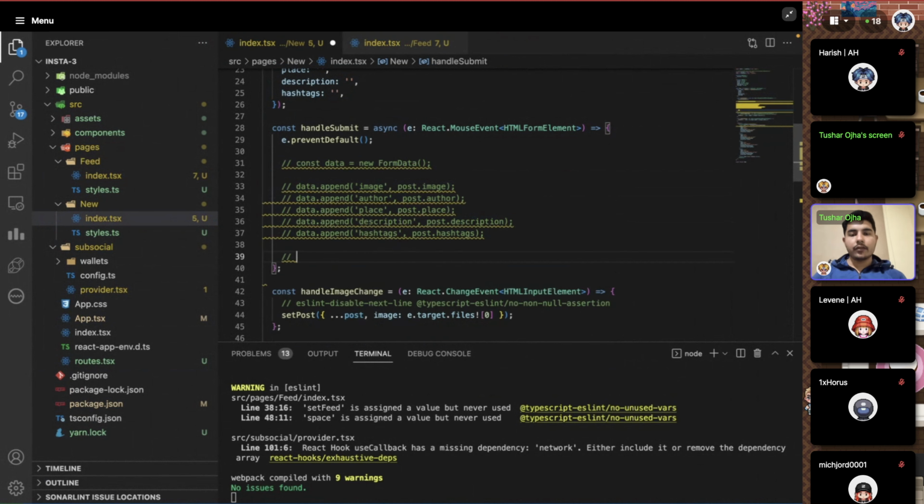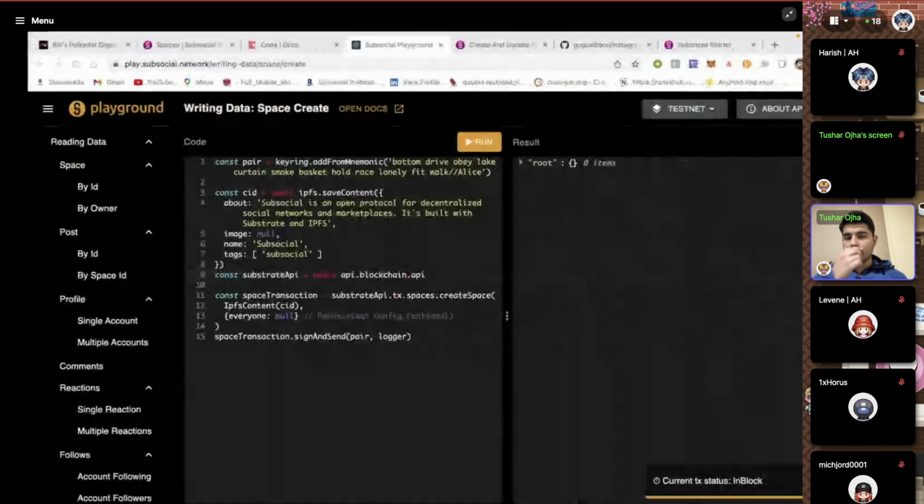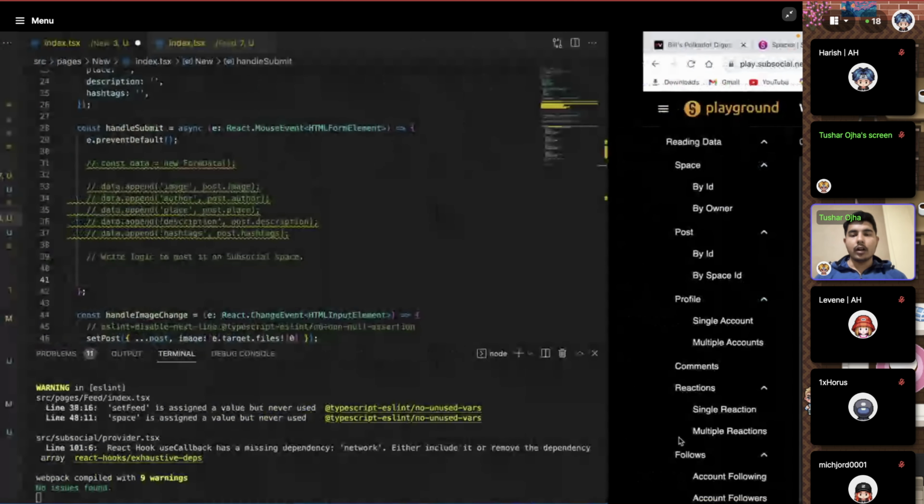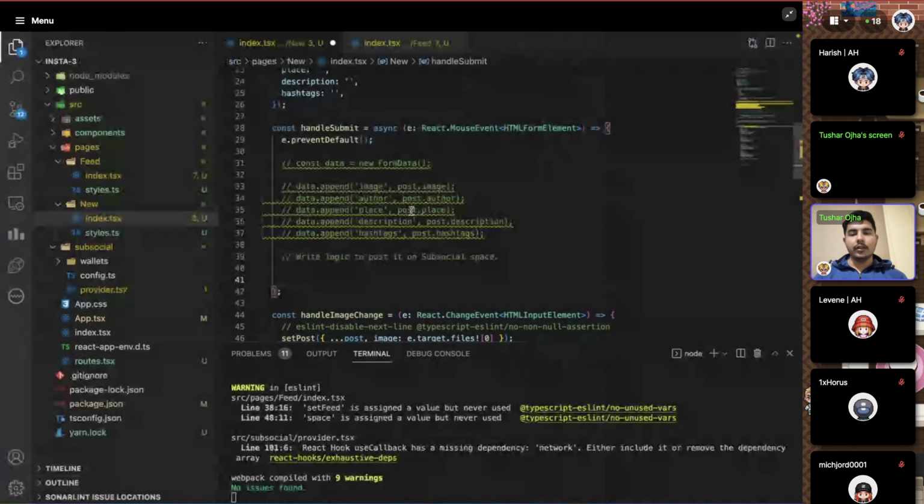And here what we have to do is write logic to post it on a Subsocial space, a new space which we're going to create. So you see the transaction status is in block, and then this transaction will be finalized, and we'll see the CID of this new space, the identity of this new space. So that ID we're going to use to post new content. This is the new ID, which is 1064. We're going to use this particular ID only.